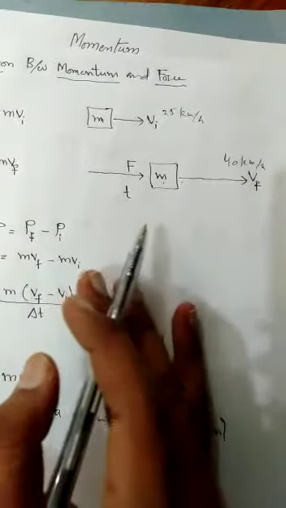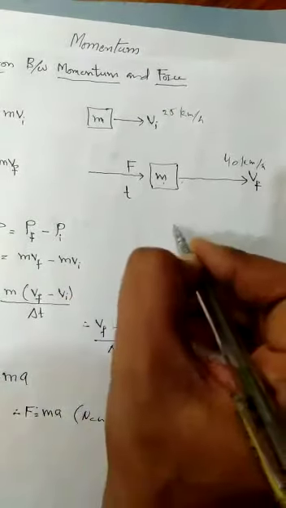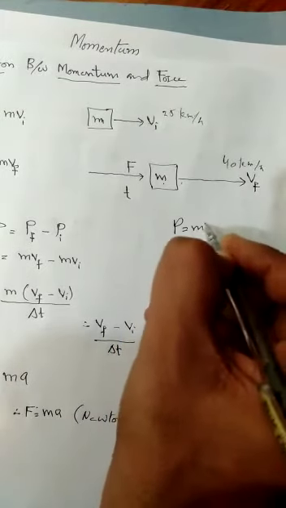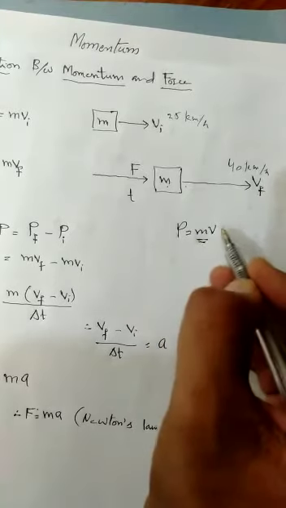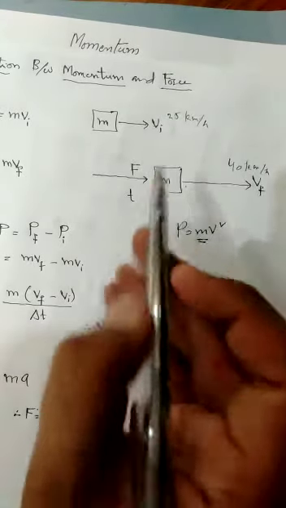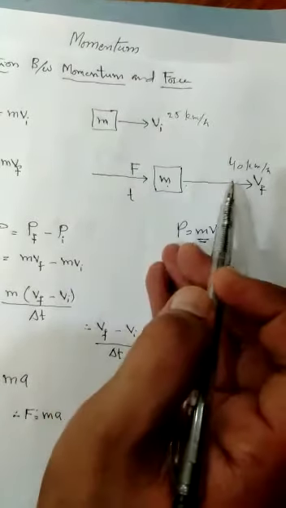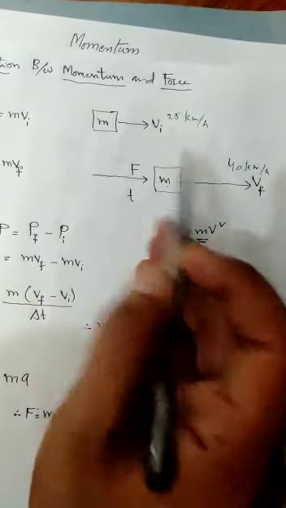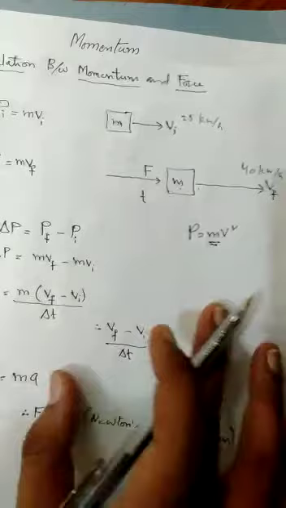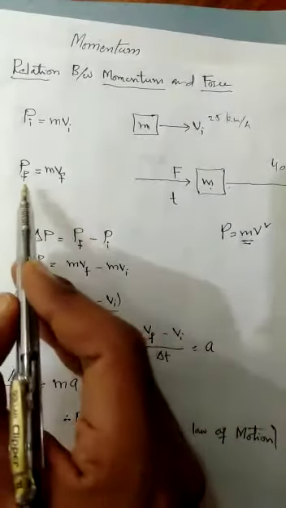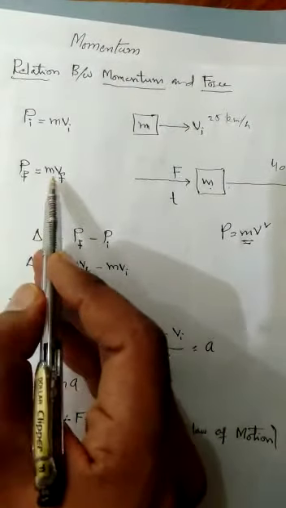Now the momentum has changed, because momentum depends upon mass and velocity. The mass of the object remains constant, so what changes here is the velocity. When velocity changes from 25 to 40 km per hour, vi to vf, the momentum will also change. So the final momentum can be written as pf = mvf.